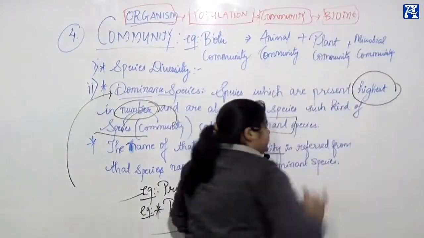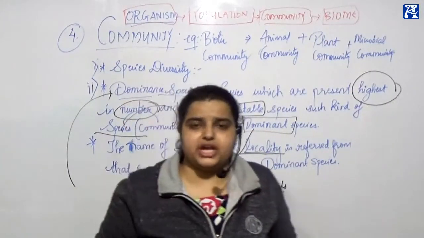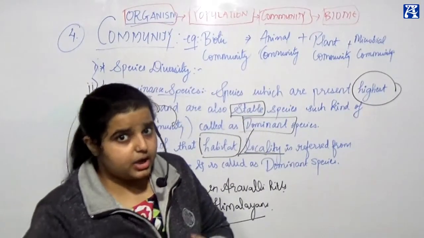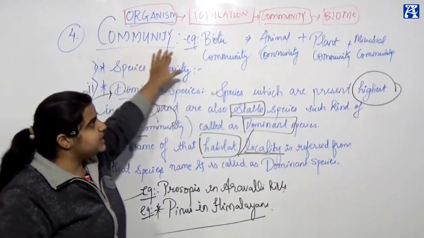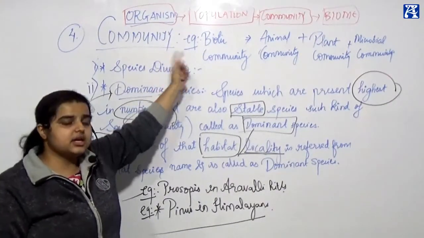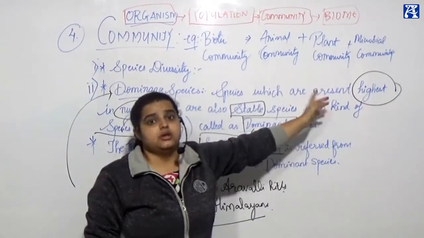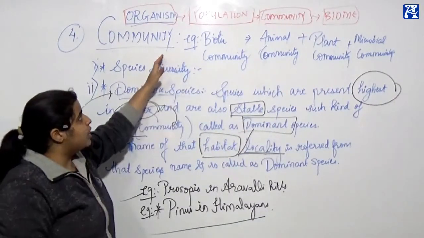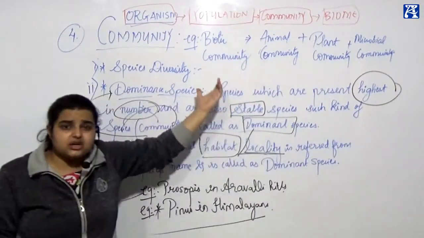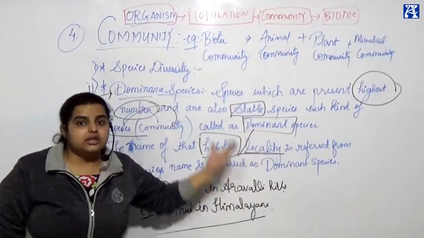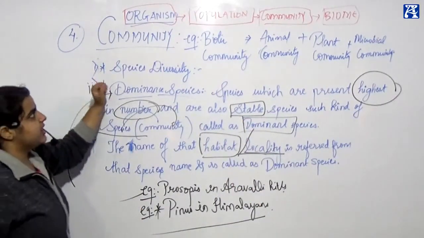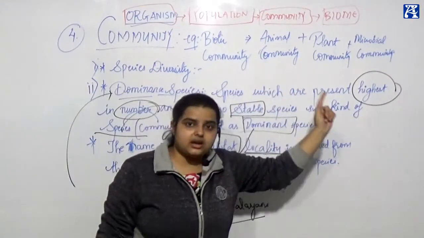Go through the first page of your chapter in your NCERT and you will see these 4 words. Please remember the order, because it is very important and it was asked in the previous year's question paper. What is the correct ecological hierarchy? It goes organism, population, community, and biome.